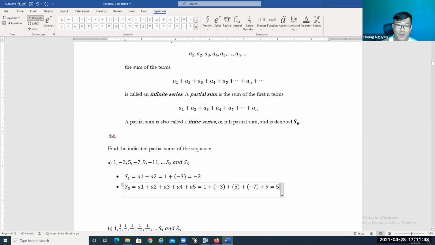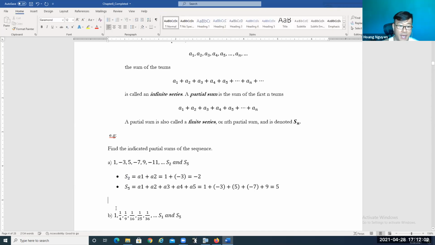Oh, sorry, this is S2. So S2 is the sum of the first 2 terms, and S5 is the sum of the first 5 terms. If you do the addition for the first 5 terms, that's S5. If you do the addition for the first 2 terms, it's S2. So S sub n is the sum of the first n terms.